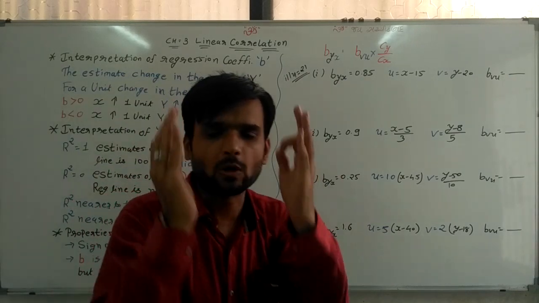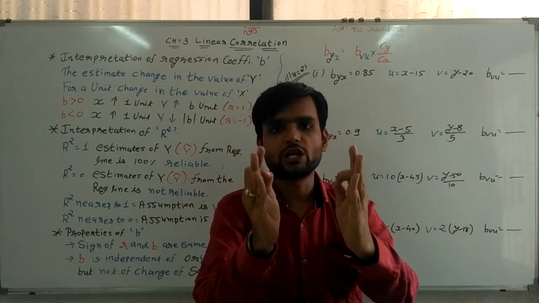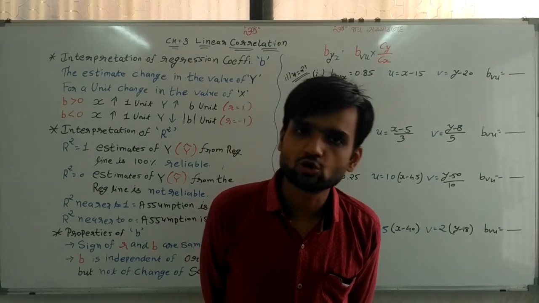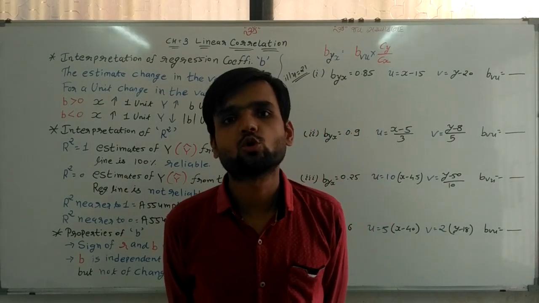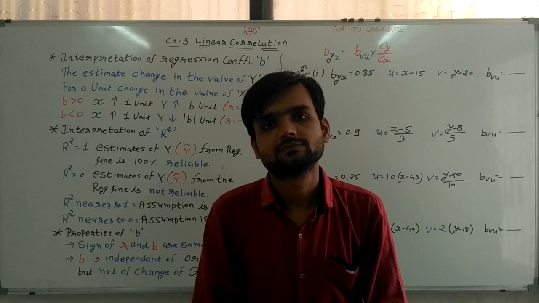It shows perfect positive correlation between the two variables.